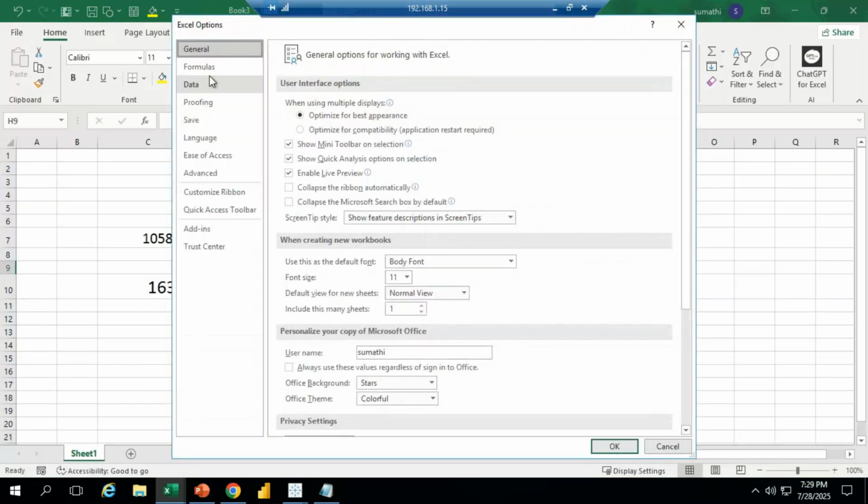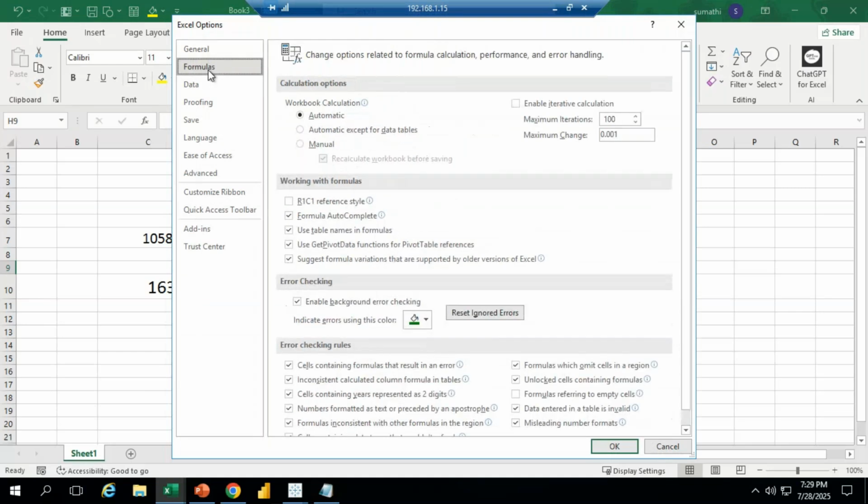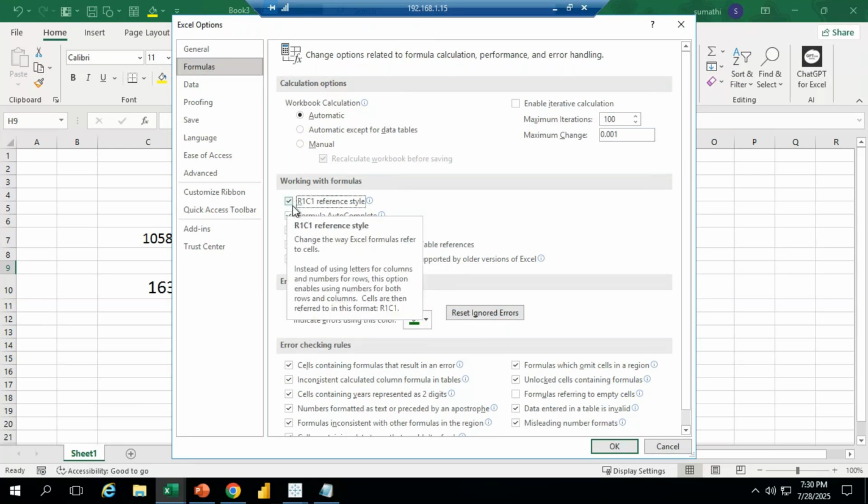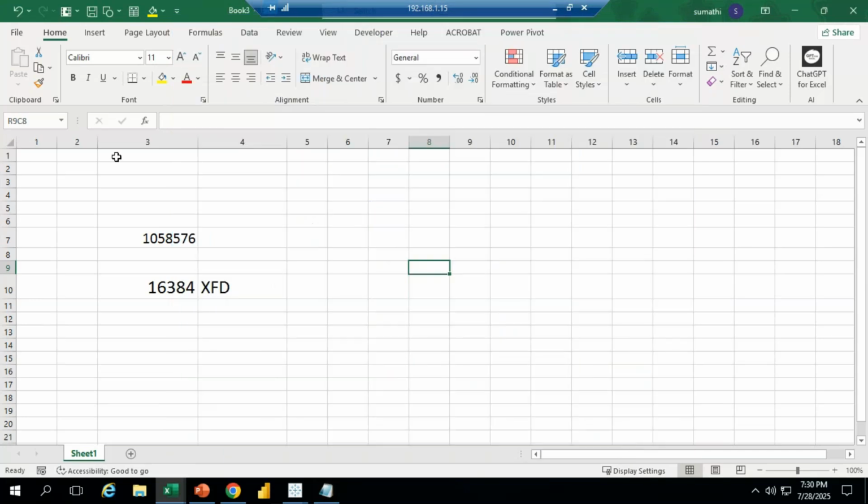In that, the Formulas option. Here, see the R1C1 reference style. What is R1C1? R1C1 is nothing but row 1, column 1. We have to tick that option, then click OK. See, columns are also converted to numerics.